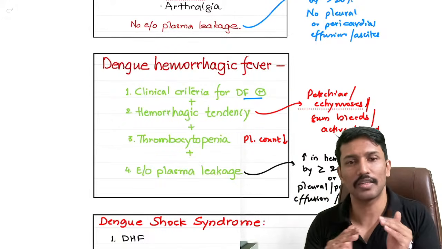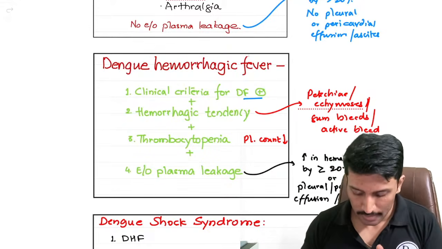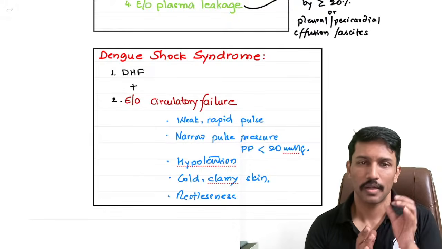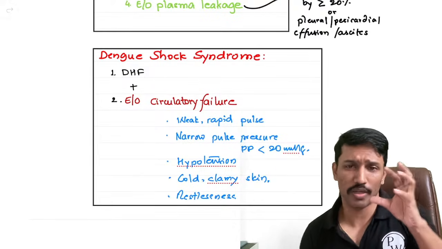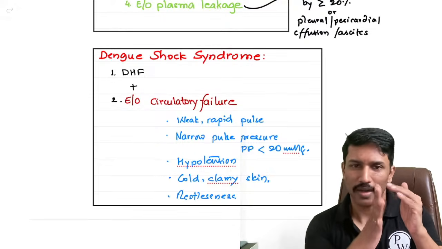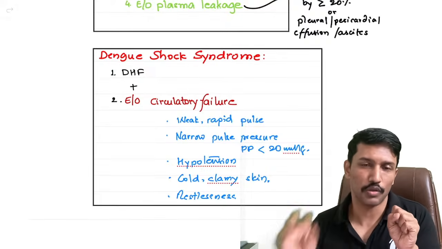Platelet count is low, and there is also evidence of plasma leakage. Okay. The next entity is called dengue shock syndrome. So what is dengue shock syndrome? Dengue shock syndrome is nothing but a dengue hemorrhagic fever. That means dengue fever with evidence of plasma leakage and thrombocytopenia, who has now gotten into a state of circulatory failure or shock.